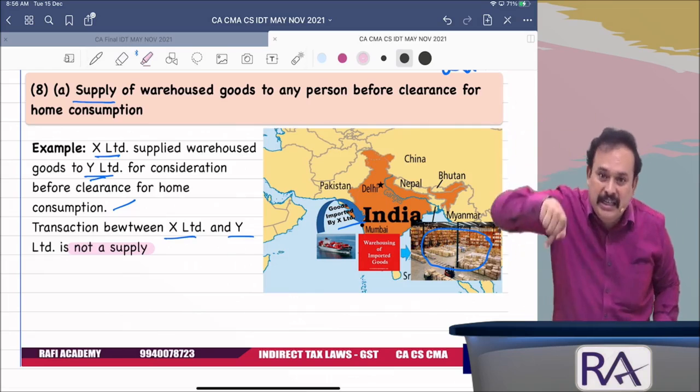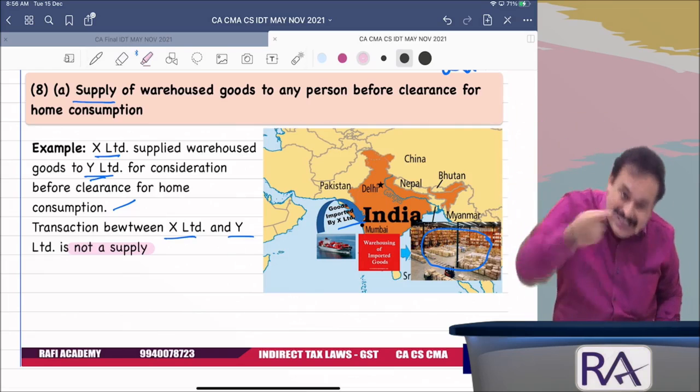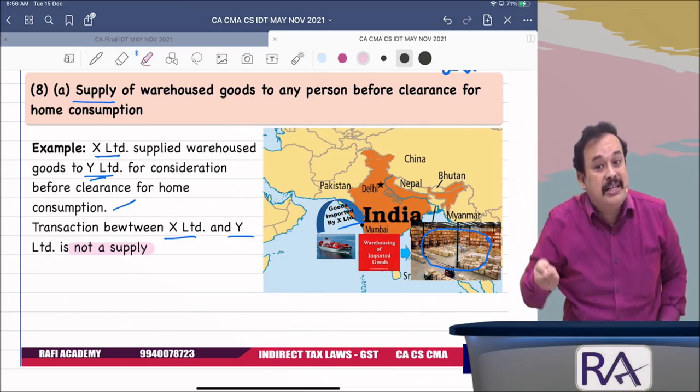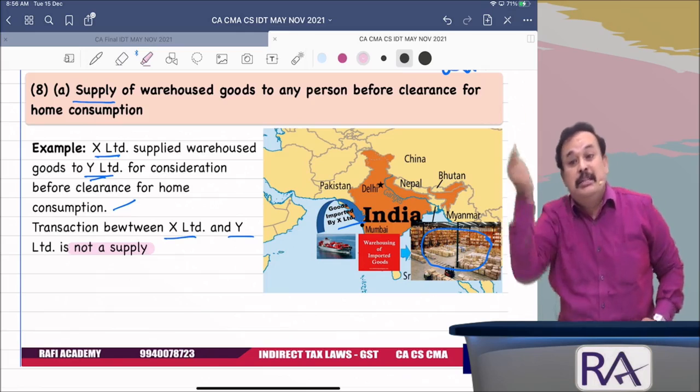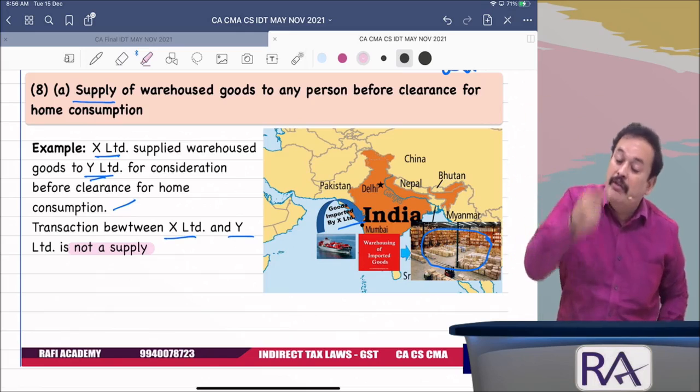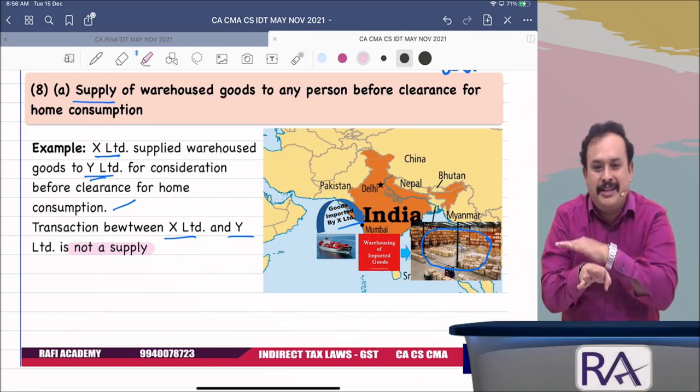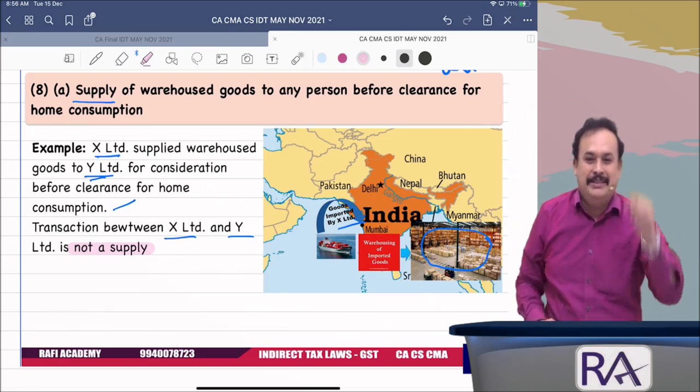Tomorrow, Mr. D of Delhi is going to sell those goods in India. At that time he is liable to pay GST. While paying the GST, the IGST paid on account of import of goods will be allowed as input tax credit. This is the phenomenon of the GST.